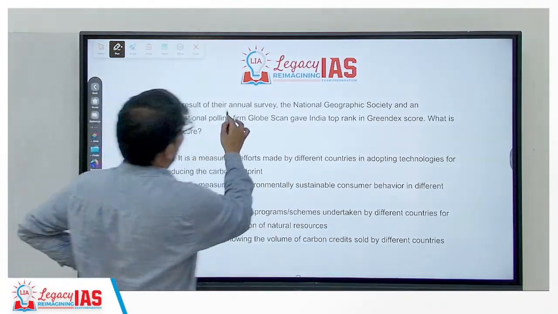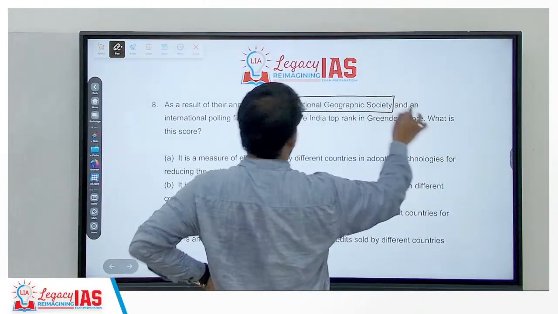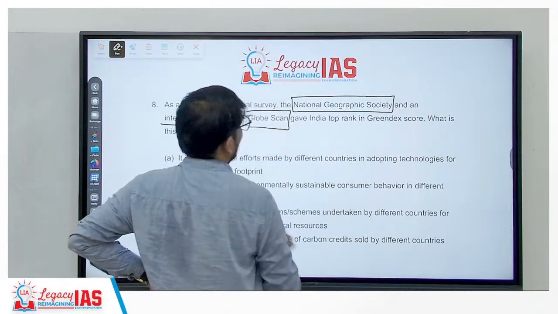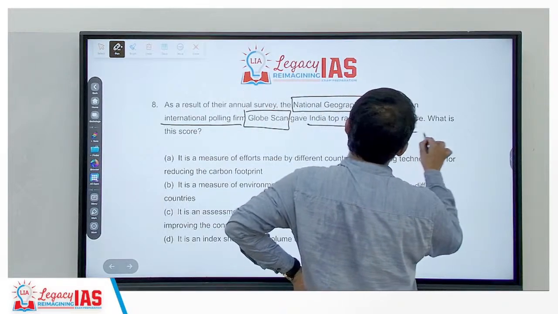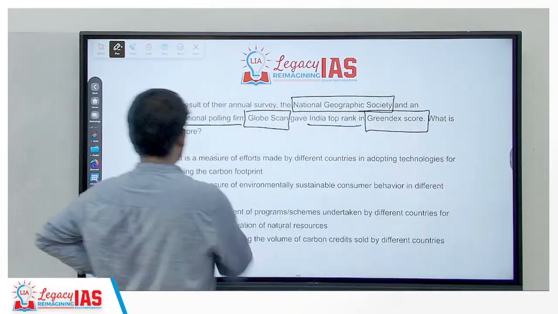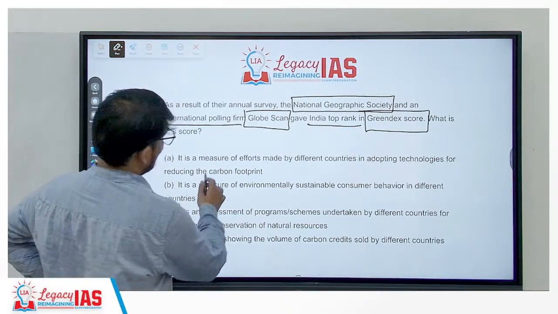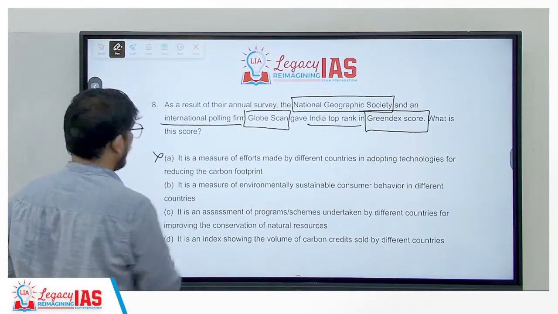As a result of their annual survey, the National Geographic Society and an international polling firm, GlobeScan, gave India top rank. Top rank in what? In Greendex score. What is this score? Option one: it measures efforts made by different countries in adopting technologies for reducing carbon footprint. No. Why?